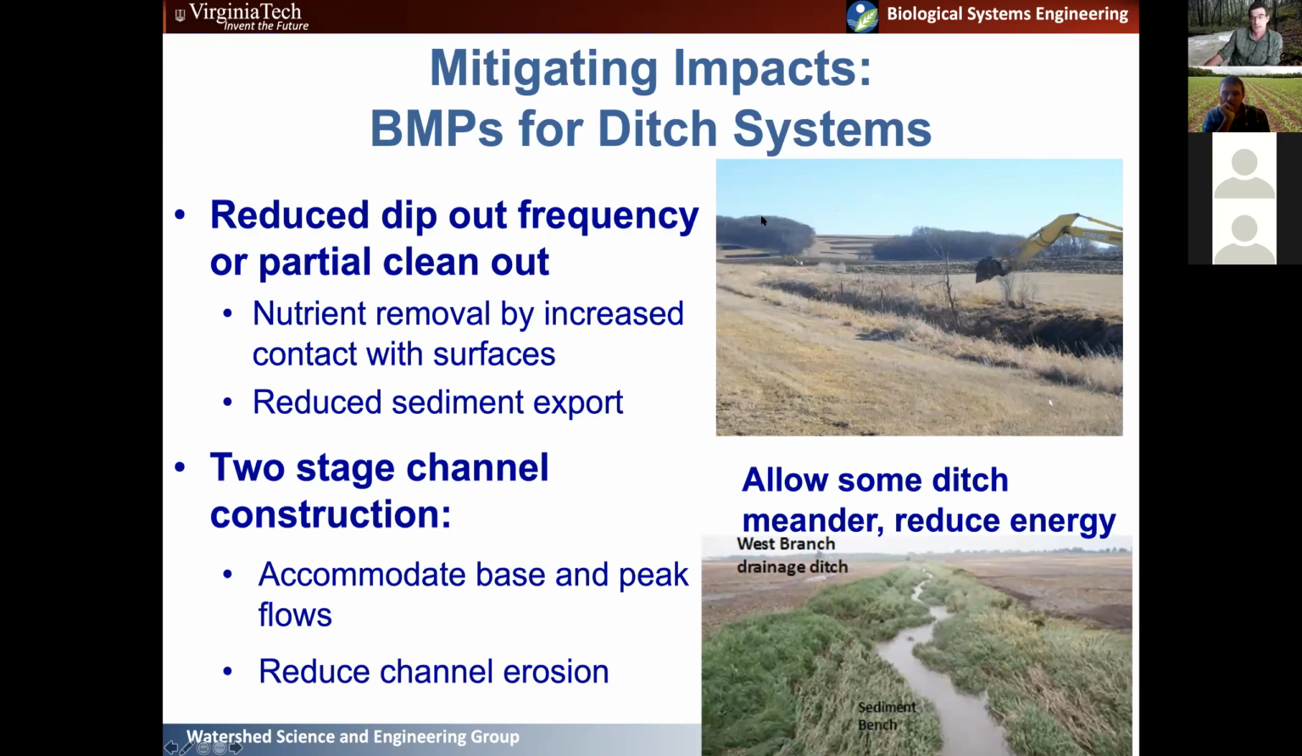So here's a ditch being dipped out. They're scraping all the sediment and vegetation out of this ditch to try and improve conveyance, so the speed at which water's moved through it. Here's a ditch that they're allowing some meander in, right? So the water can sort of interact with all that vegetation, and it slows it down as it meanders, so it reduces the energy, less erosion.